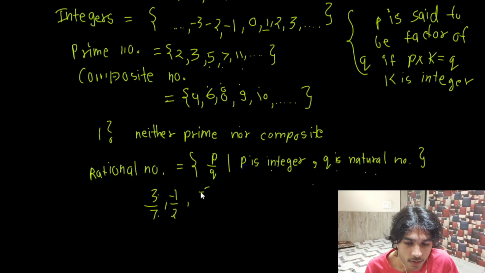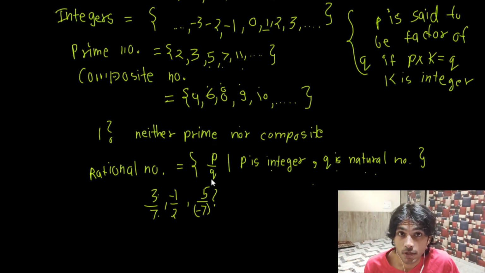What if I have written it like this? Let's say 5 by minus 7. Will this be a rational number? Because according to the definition, 5 is an integer but minus 7 is not a natural number, no? So according to the definition, this should not be a rational number, right? But there is more to it.